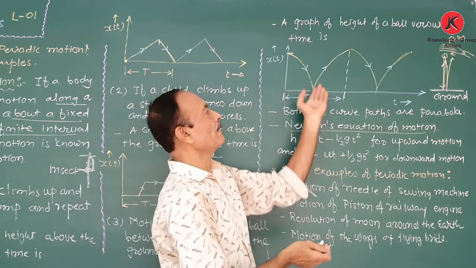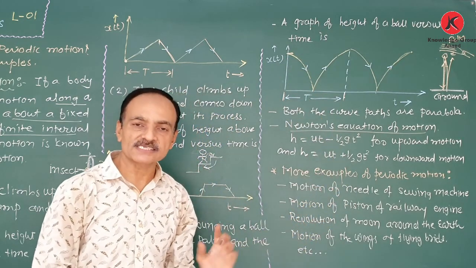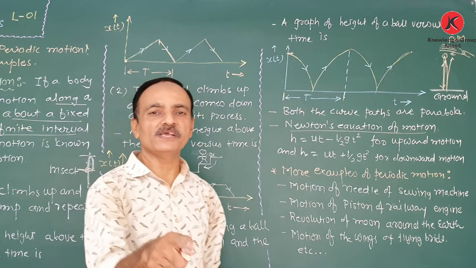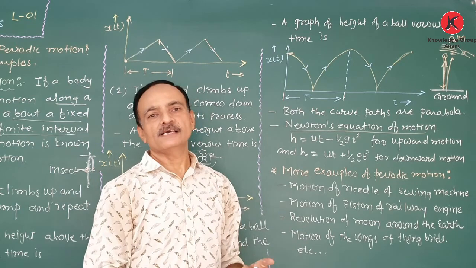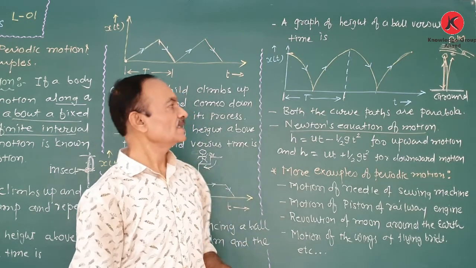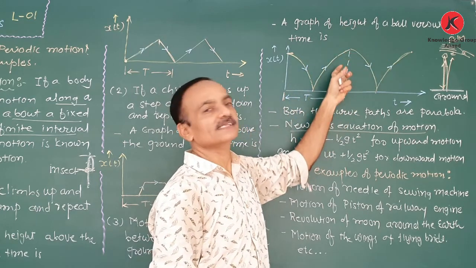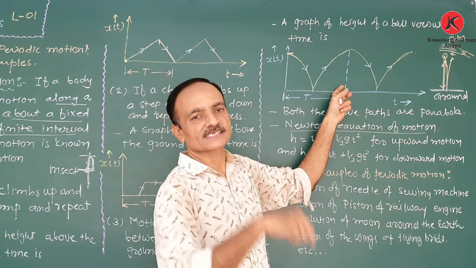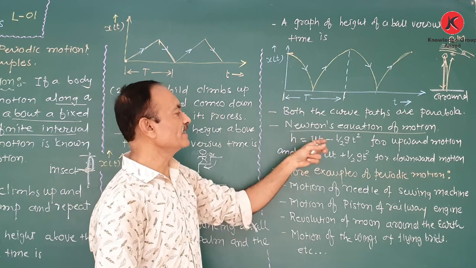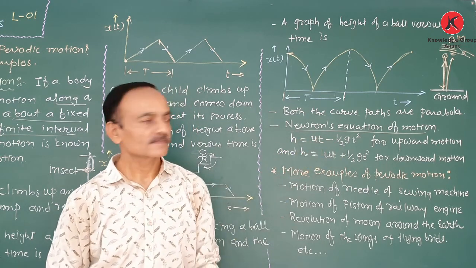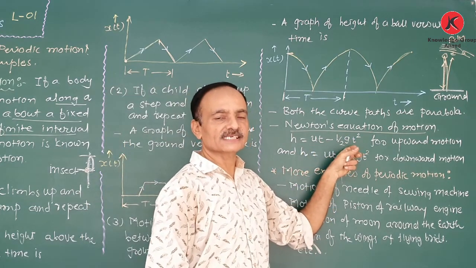When the ball is moving up, according to the equation of uniformly accelerated motion, d is equal to v0t plus half at squared. That we already did in chapter 3 and chapter 4. Here the ball is moving up, therefore the acceleration is the gravitational acceleration, which acts in the downward direction, therefore the acceleration is negative. So the height h or the displacement is ut minus half gt squared. u is the initial velocity, t is the time interval, g is the acceleration due to gravity, and t is the time.